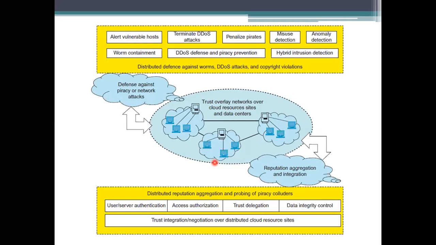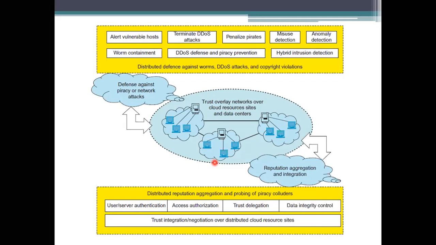And we need to consider the trust of the overlay networks when it is specified. Here in this diagrammatic representation, we are seeing the construction of the two layers of the trust overlay network. The overlay network uses our physical network and constructs a network based on the physical network nodes. So here we have two layers.